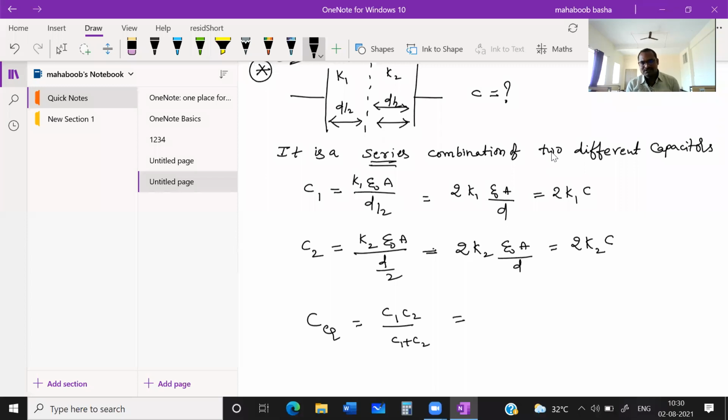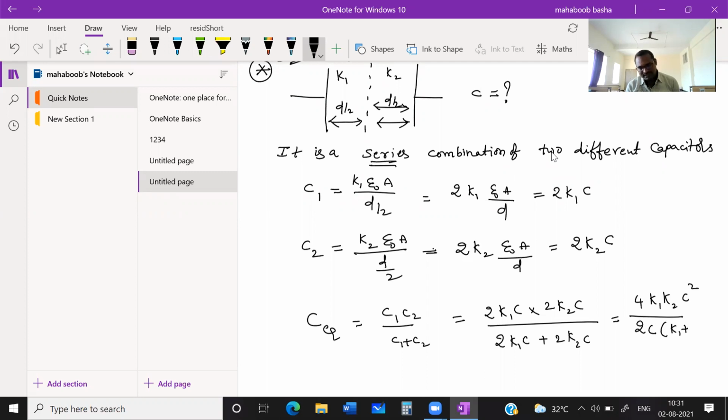So you will get C1 value 2 K1 C into C2 value 2 K2 C, divided by the sum of these two, 2 K1 C plus 2 K2 C. You get 4 K1 K2 C squared divided by, what can we take common here? Take 2C common, you get K1 plus K2. Correct? 2 ones are 2, twos are, C cancels out.